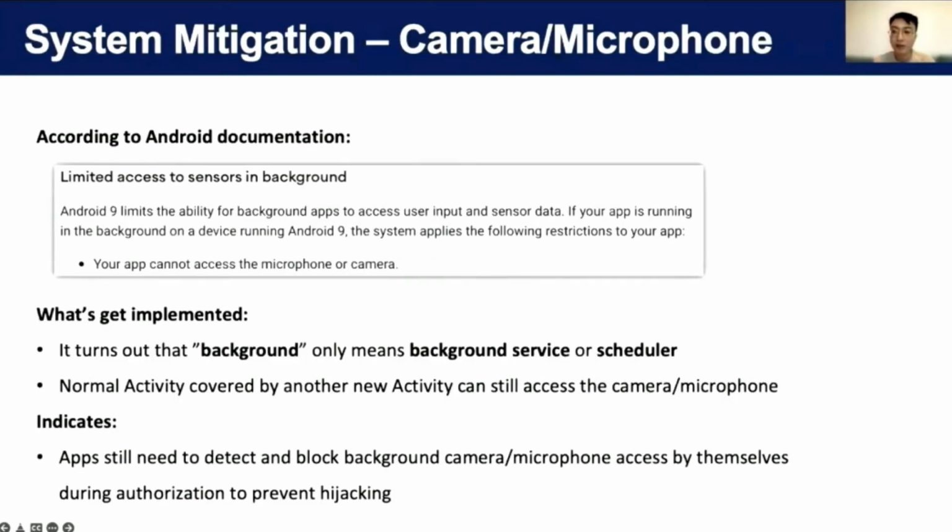So this is about exploiting apps' improper implementation. What about Android OS? Are there any system-level mitigations against such attacks? First, for camera and microphone on Android, background access is banned starting from Android 9 according to the documentation. However, the definition of background here might not be what's in your mind. It only means background service, but not a normal activity that is being covered. So apps still need to rely on correct implementation to prevent camera or microphone hijacking attacks.